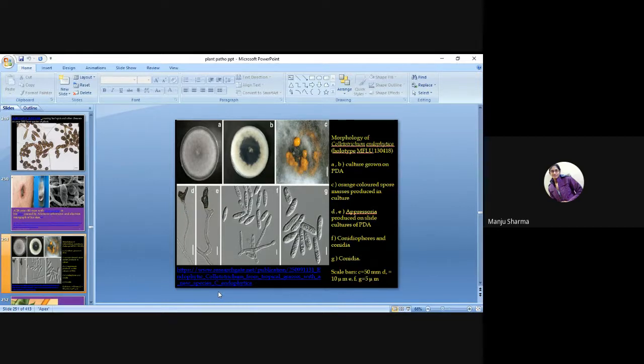Then D to E, appressoria, which were produced on the slide culture of PDA. F is conidiophores and conidia, and ultimately the last one is the conidia.